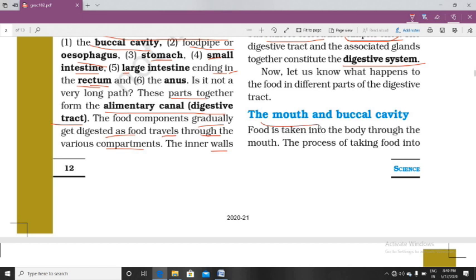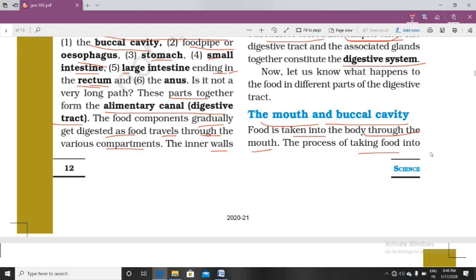Now we will study the mouth. We will study step by step all the compartments of digestive system, and the first compartment is mouth and buccal cavity. Here food is taken into the body through the mouth. As you know, we take the food through the mouth.